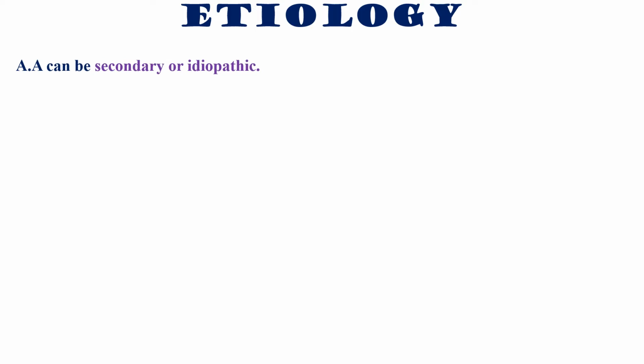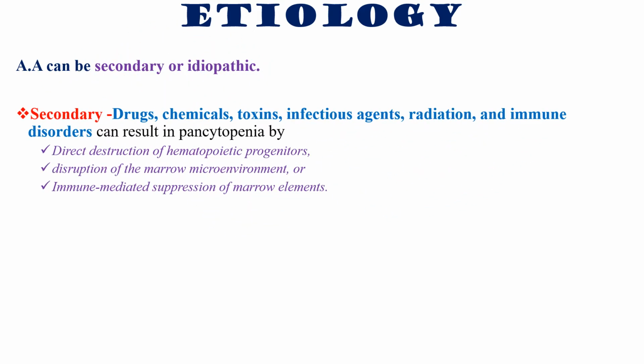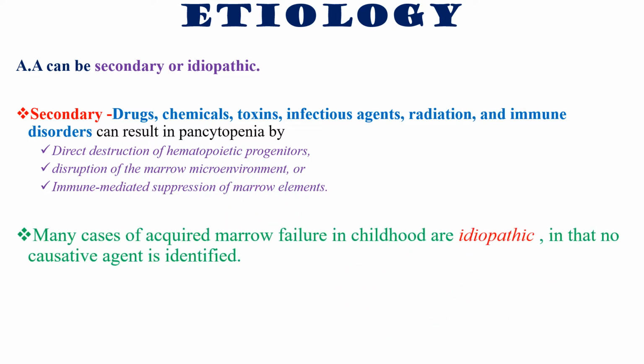When we see the etiology of aplastic anemia, it can be caused by some problem, or secondary, or it can be idiopathic. When we say secondary, it can be caused by drugs, chemicals, toxins, infectious agents, radiation, and immune disorders that can result in pancytopenia by either direct destruction of hematopoietic progenitors or disruption of the marrow microenvironment or immune-mediated suppression of marrow elements. And many cases of acquired marrow failure in childhood are idiopathic. That means no causative agent is identified.